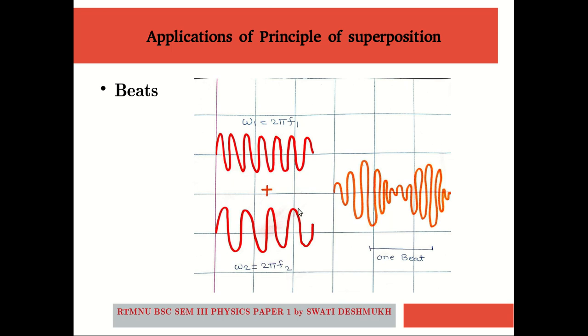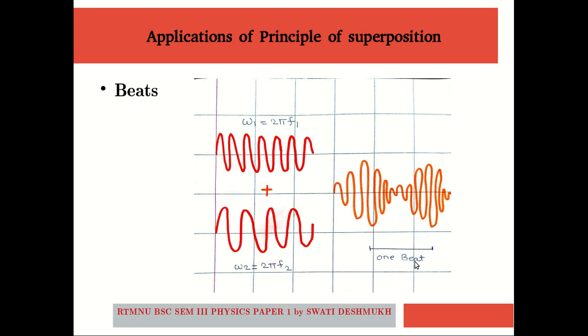When these two waves get superimposed on each other, we observe a repetitive increase and decrease in the intensity of the resultant wave, which we call the beat phenomenon. One maximum up to the next maximum, with one minimum in between, we call one beat.